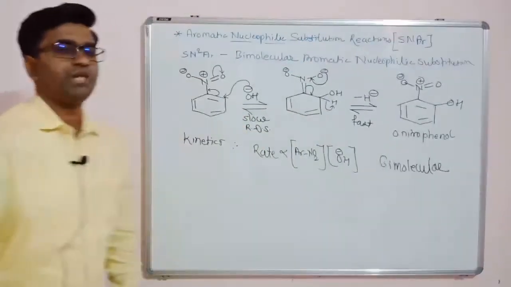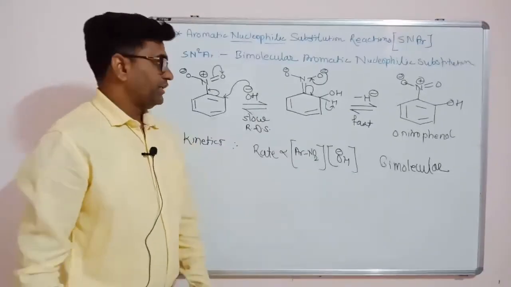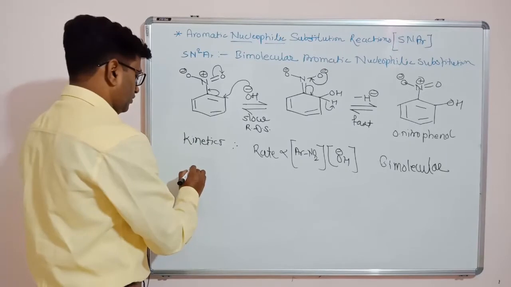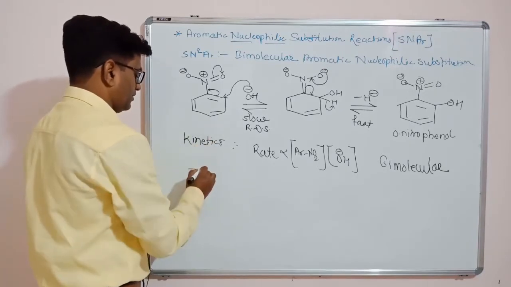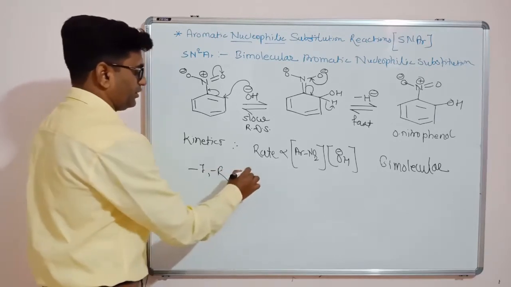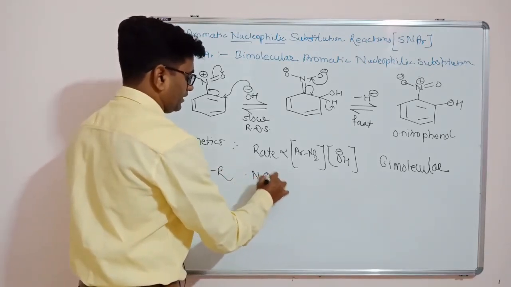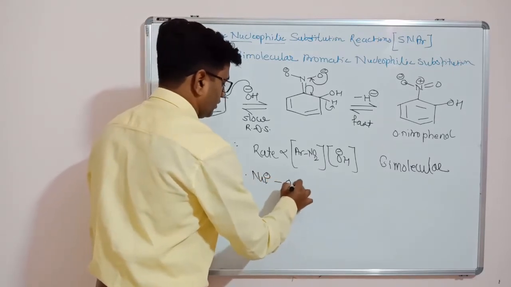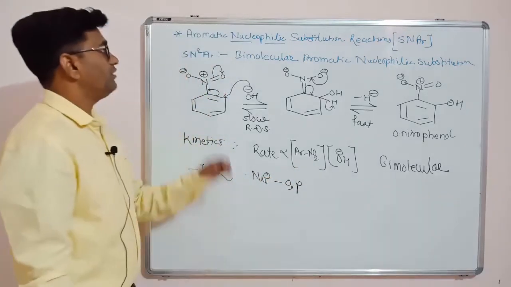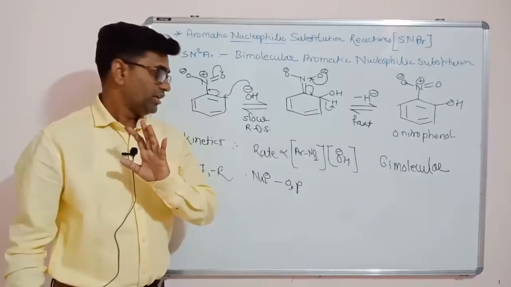This reaction is bimolecular. Again, what is the position of the nucleophile? If the groups are substituted with minus I and minus R, then whatever the nucleophile is coming to attack, that prefers ortho or para in case of aromatic nucleophilic substitution.